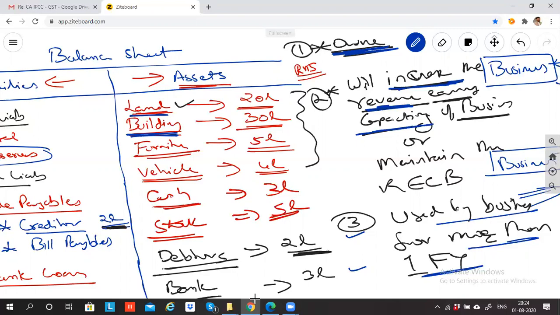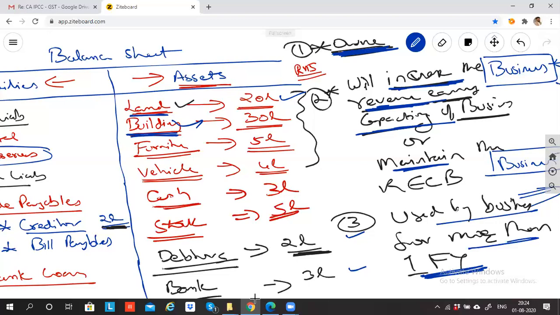Building, can I say I'm owning it because I'm purchasing it? When I buy a building, can I say that the building will help me to earn the revenue of the business, help me to increase the income, or at least help me to maintain the business? So first two points are satisfied. Third point, can I say the building I buy, I can use for more than 1 year? Obviously, a building is an item which will last for so many years. So can I say it is contributing in the development or maintaining of the business for more than one financial year? If all the three conditions are satisfied, building is an asset.